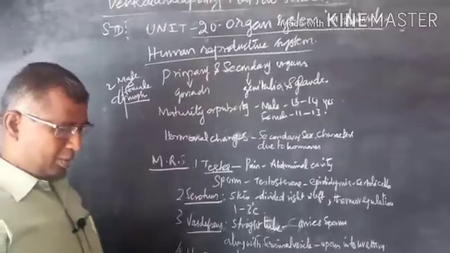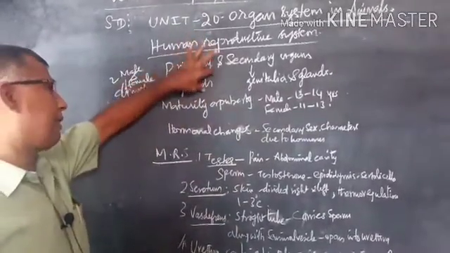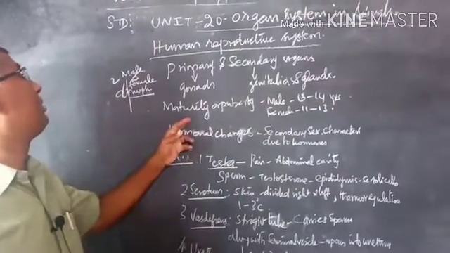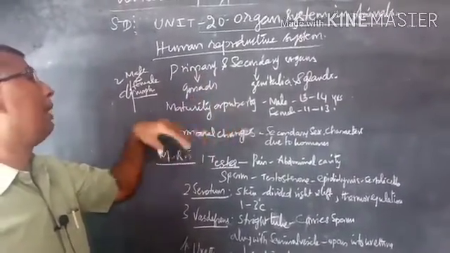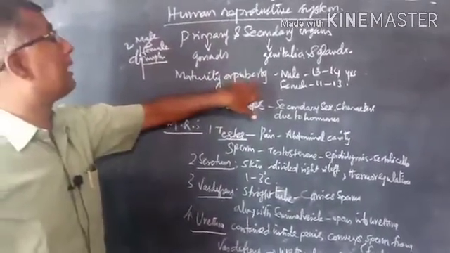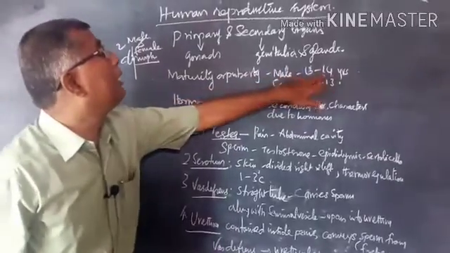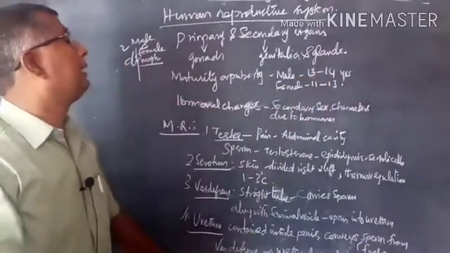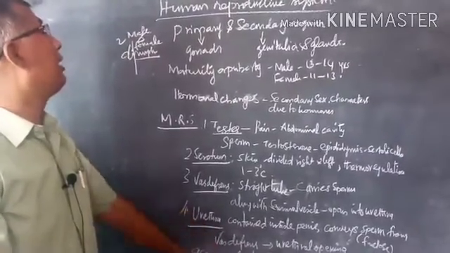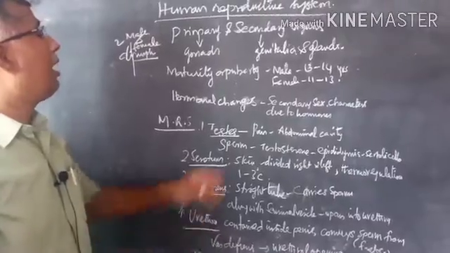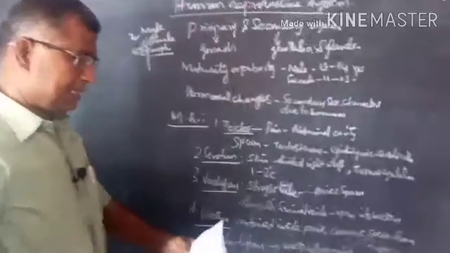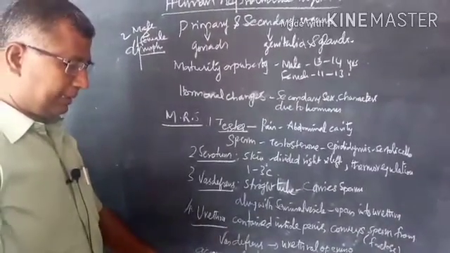the reproductive process. The reproductive organs become functional after attaining maturity or puberty in both male as well as female. In male, puberty is attained at 13 to 14 years, whereas in female, it is 11 to 13 years. So, how does maturity or puberty take place? Due to hormonal changes. Understand? Due to the hormonal changes, puberty takes place.